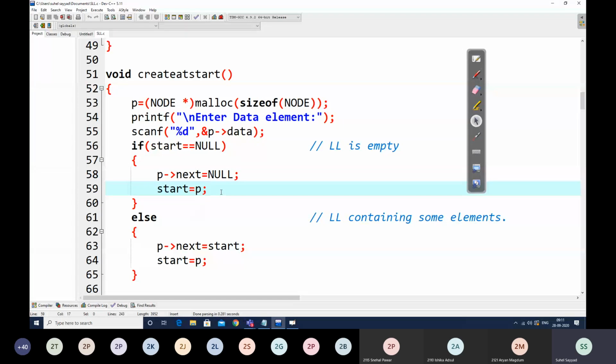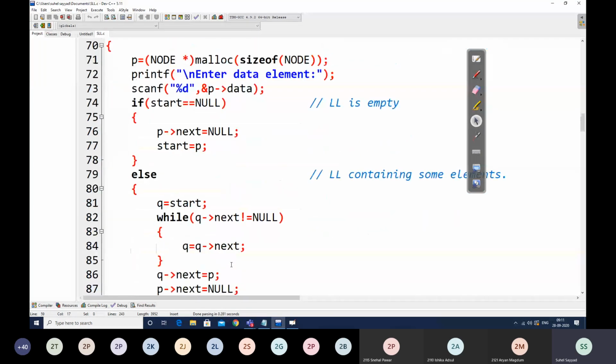Then if the linked list is empty, we make p's next as null and start as p. And if the linked list is containing some elements, then this new node which we have created, that is p, its next will be pointing to the existing start, and then this node p will be defined as the starting node.